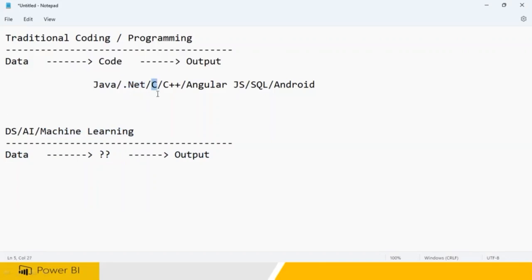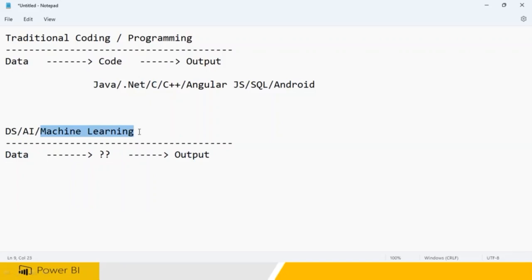C code you are not writing. You only say, this is my data, this is the output I would like to have. So you are injecting a small piece of algorithm called machine learning. By seeing your example, the Java application automatically writes the code, the .NET application writes the code.